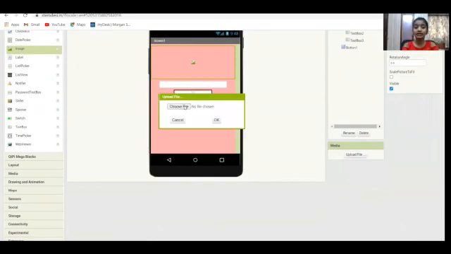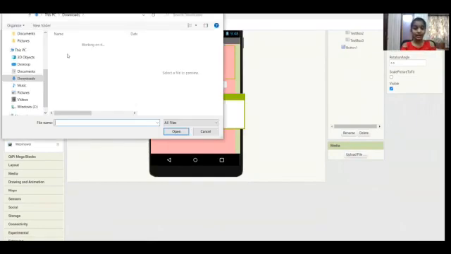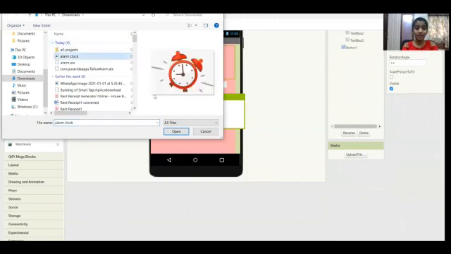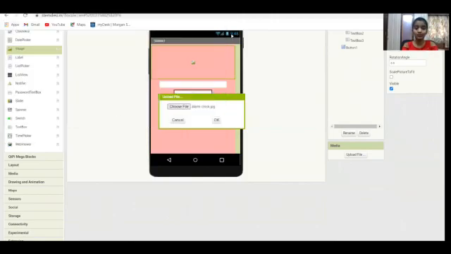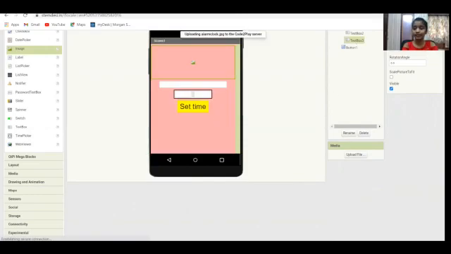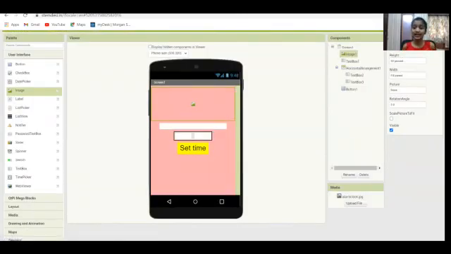I already have the picture, so I'm just going to give open, and I'm going to give OK. You could actually browse through Google and get a good picture of the app. So now as it's uploaded, let's go to the picture and attach this. Now, as you see, the alarm clock image is attached.